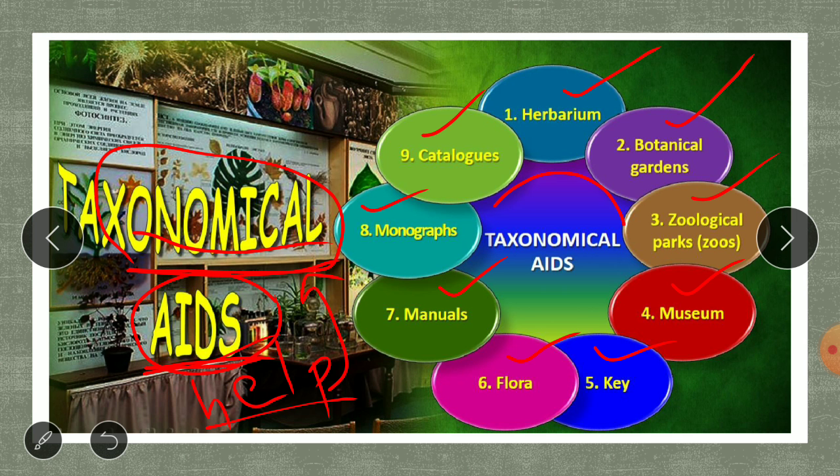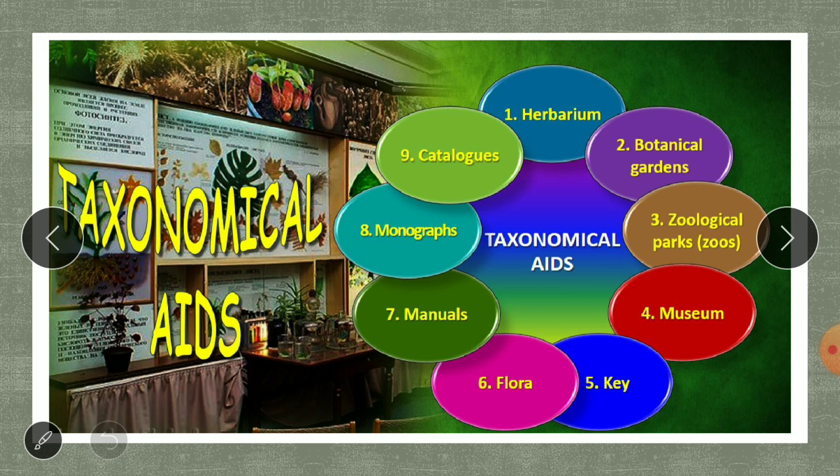So these are the taxonomical aids, which help you to keep a record of the taxonomical hierarchy and the different organisms belonging to different taxonomical categories. Let us study each one of them in detail.